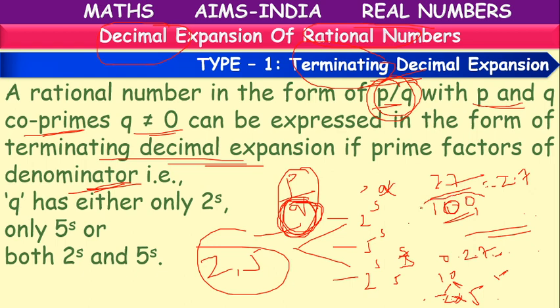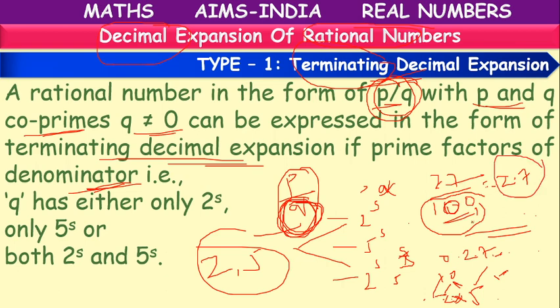If we have in the denominator either 2 or 5 or numbers related to 2 and 5, like 100, 10,000, like that, if we have that kind of factors in the denominator, then only we will get terminating decimals.